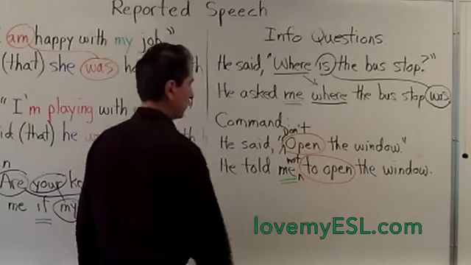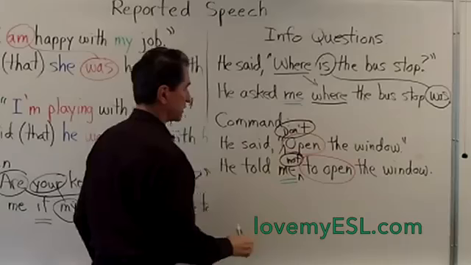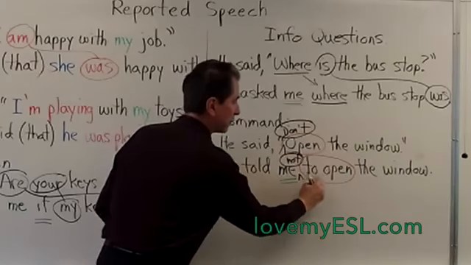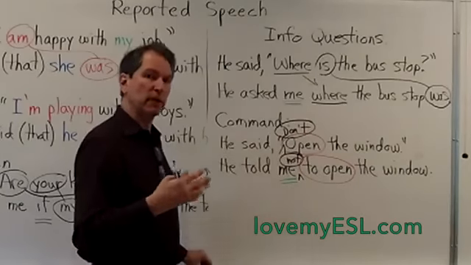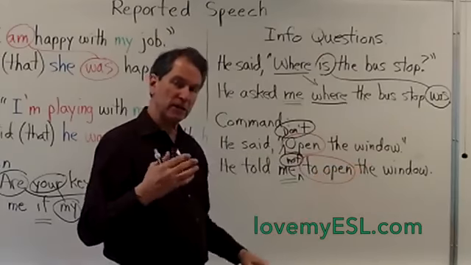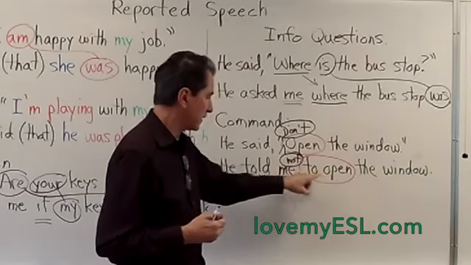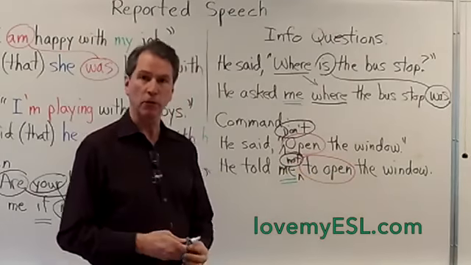So not to open the window. So don't would become not. And notice, not goes before the infinitive. Now I know there are some English speakers who want to say, "to not open the window," but that's still considered incorrect. You should put not before the whole infinitive. So you say not to open the window.